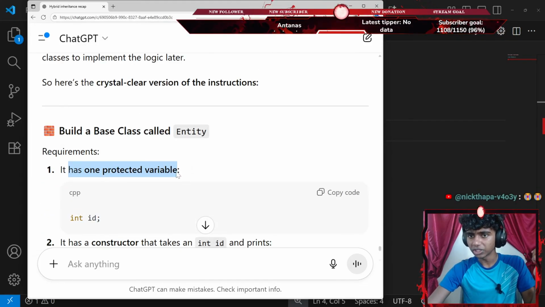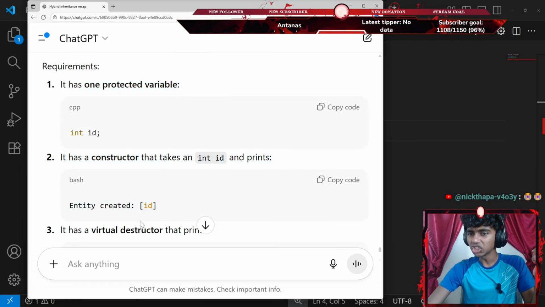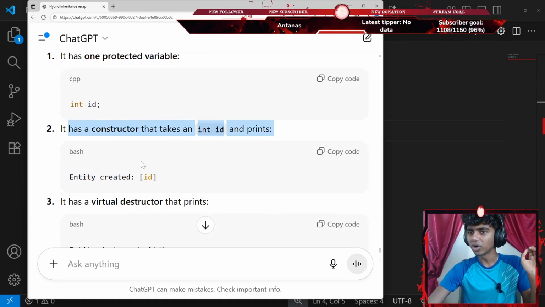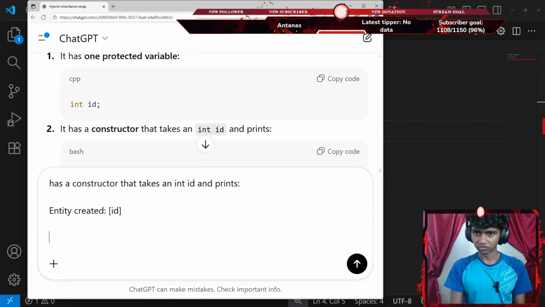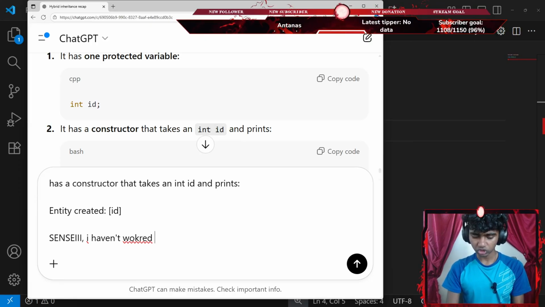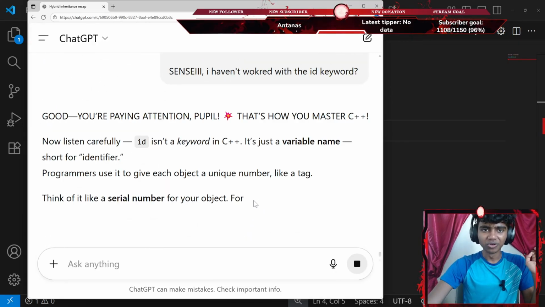Okay, so it has one protected variable, has a constructor of entity created. Entity created ID. Honestly, I haven't worked with stuff like this. Okay, let's copy that. Let's paste it. Go with Shift Enter and say something like, let's say, I haven't worked with the ID keyword, question mark. Okay, cool, but it's too hard.